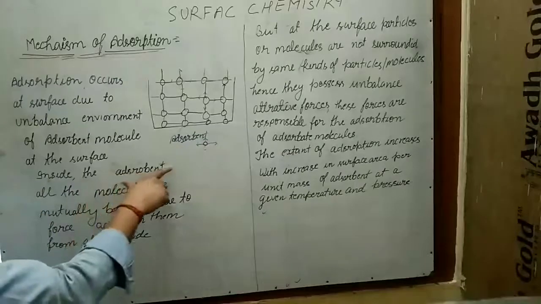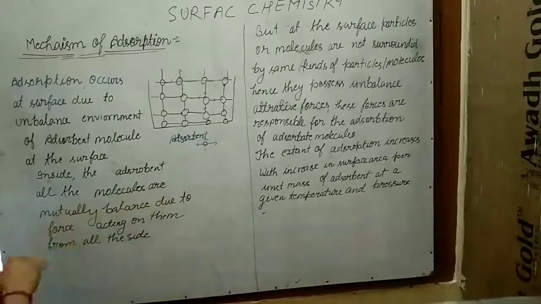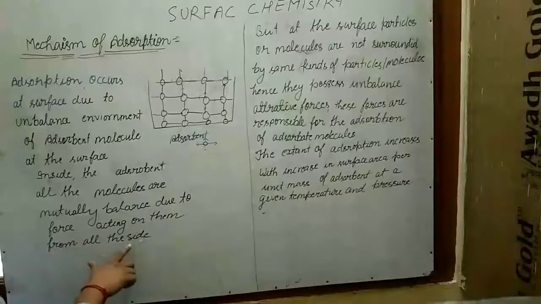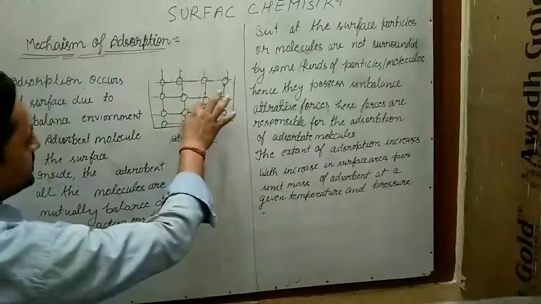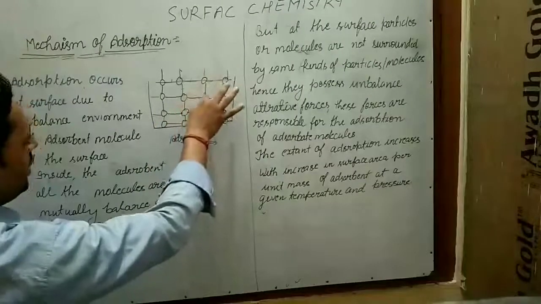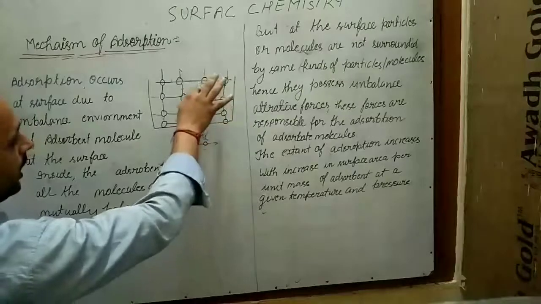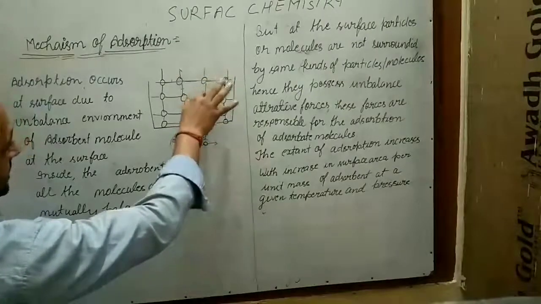Inside the adsorbent, all the molecules are mutually balanced due to force acting on them from all the sides. Means if we talk about this, it is balanced due to force acting on this molecule from all the sides.